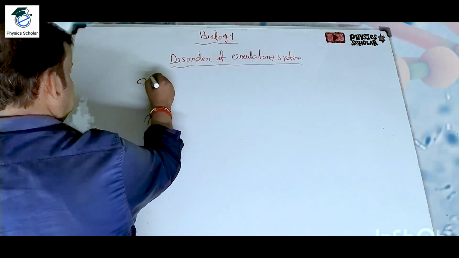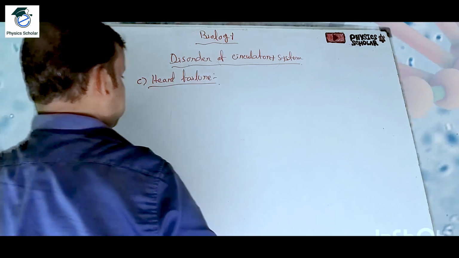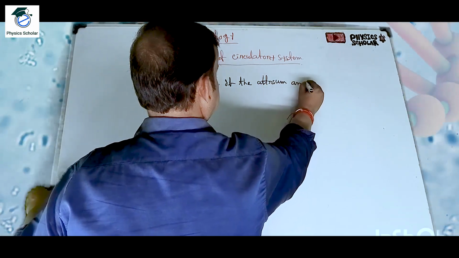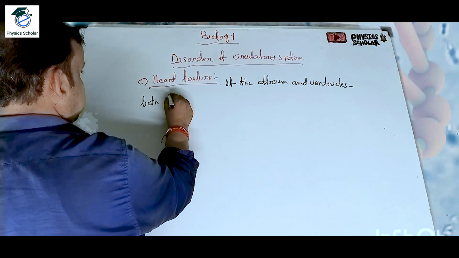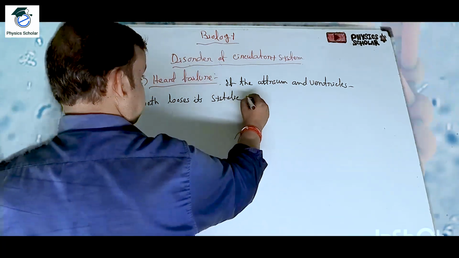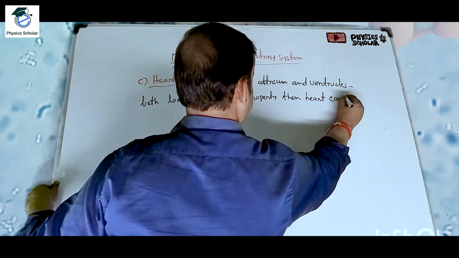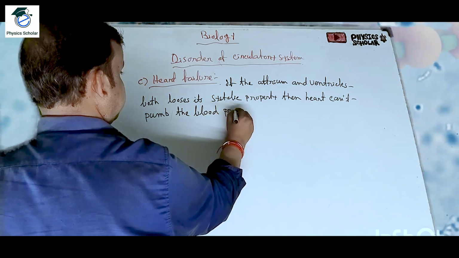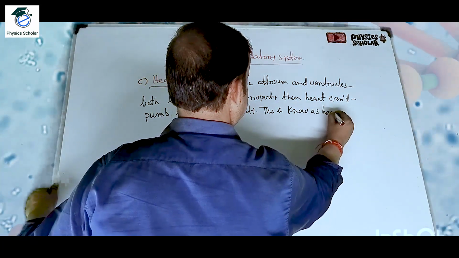What is heart failure? Clear? So if the atrium and ventricles both lose their systolic property, then the heart can't pump the blood properly. This is known as heart failure.